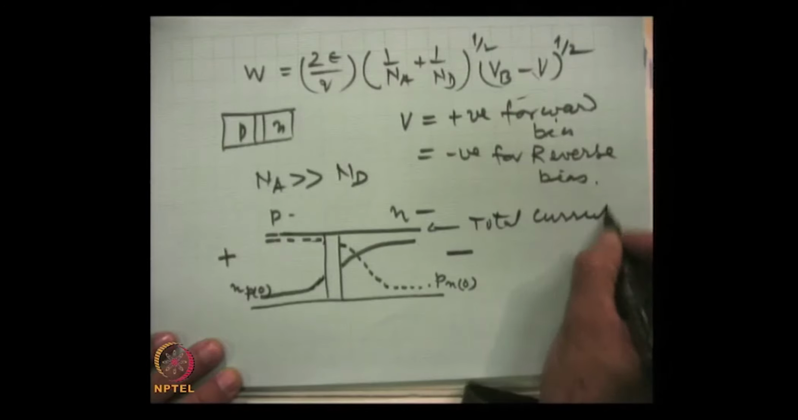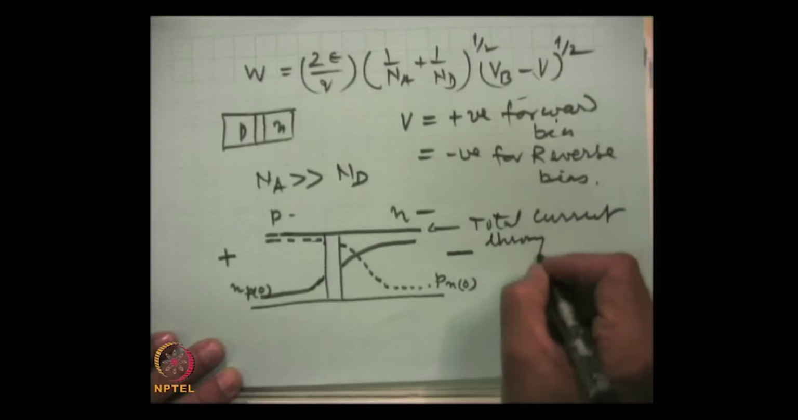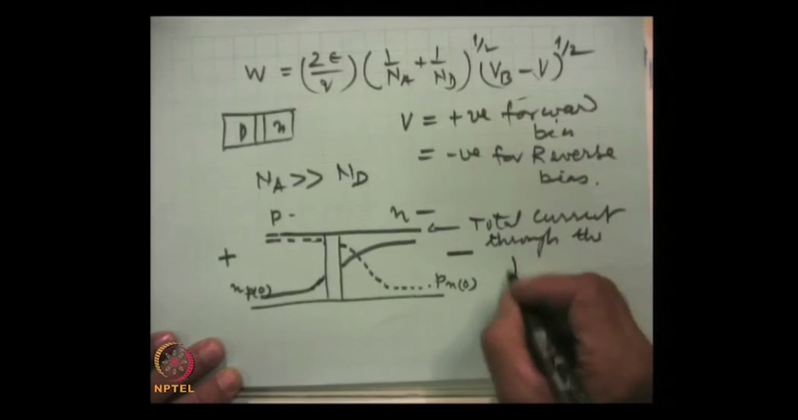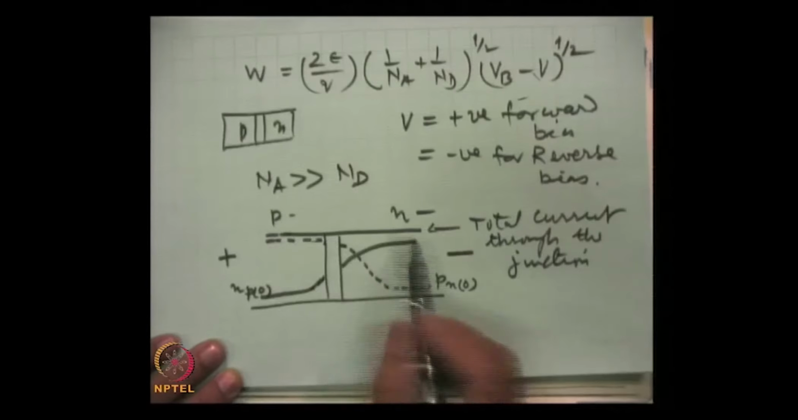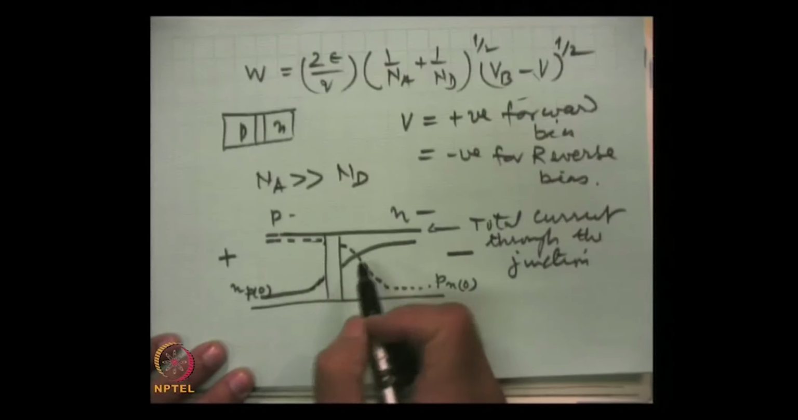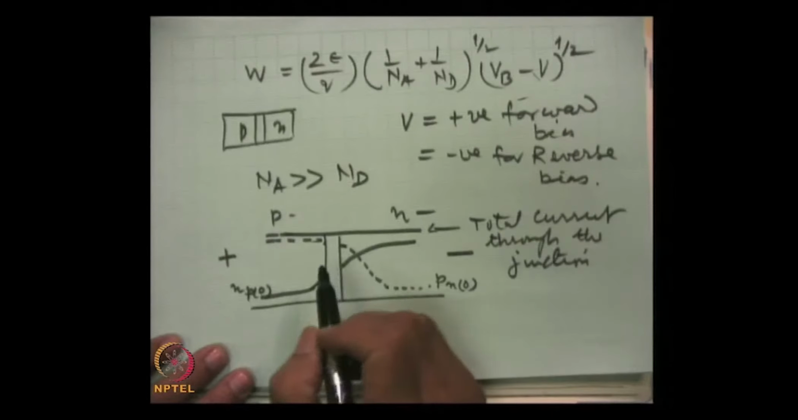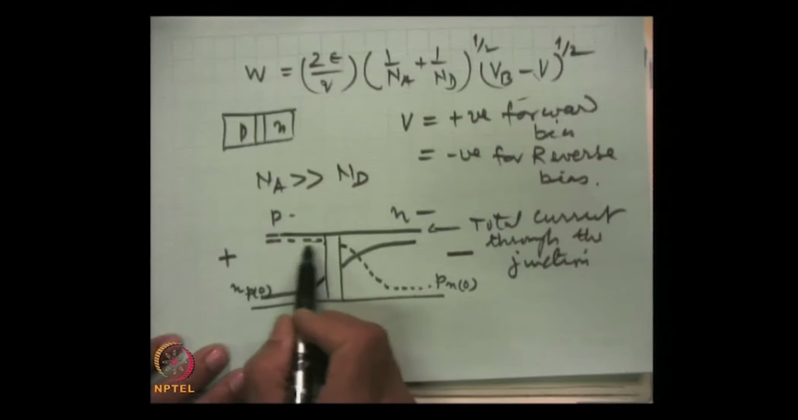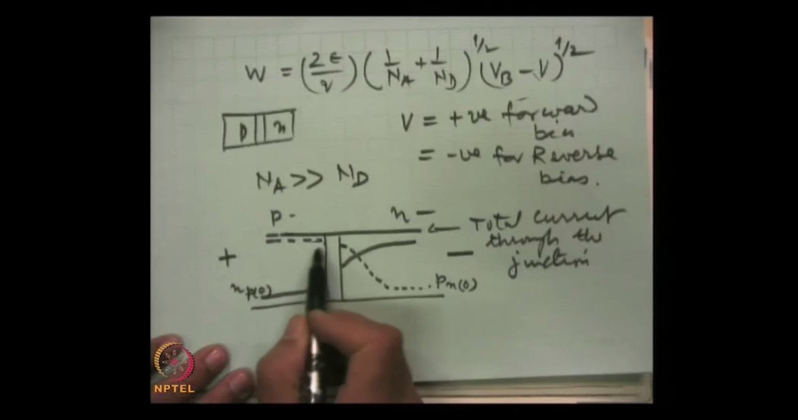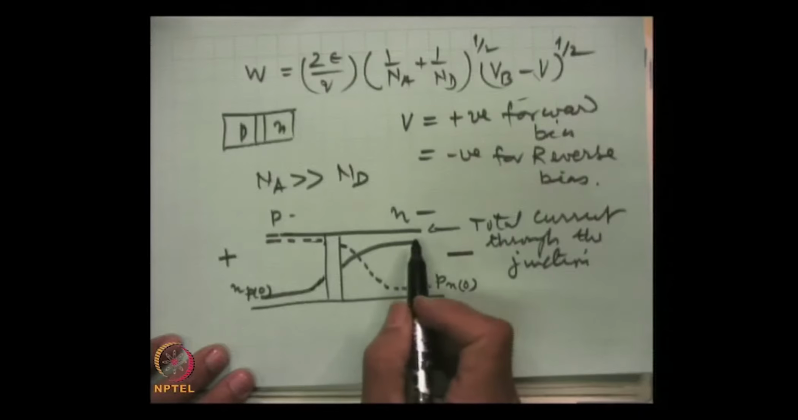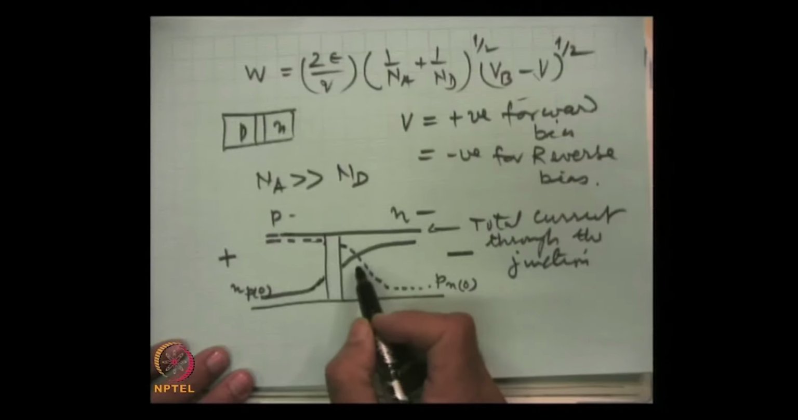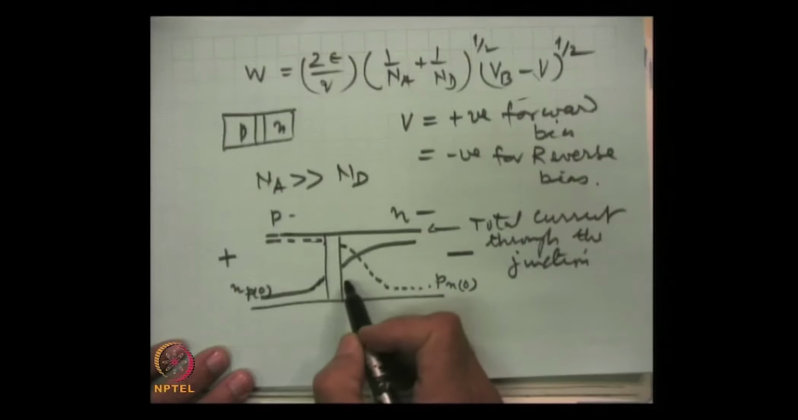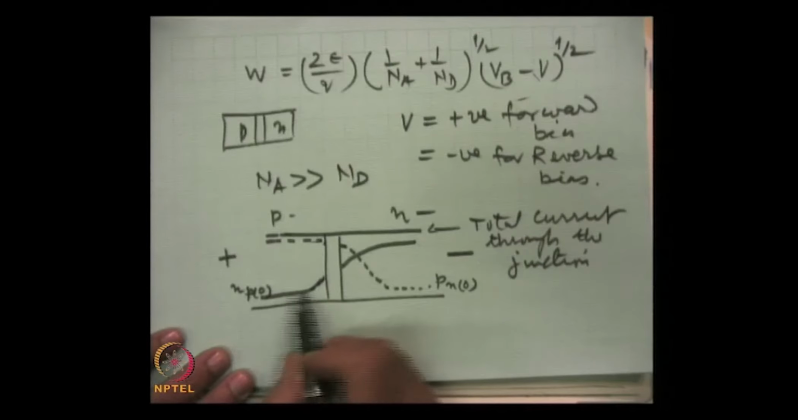Total current through the junction, where the major portion will be of diffusion, but partly these electrons, because the carrier concentration in the region near the junction will fall, will drift. Similarly, the electron concentration will fall in this region and electrons will drift under the applied field and they will form the current.